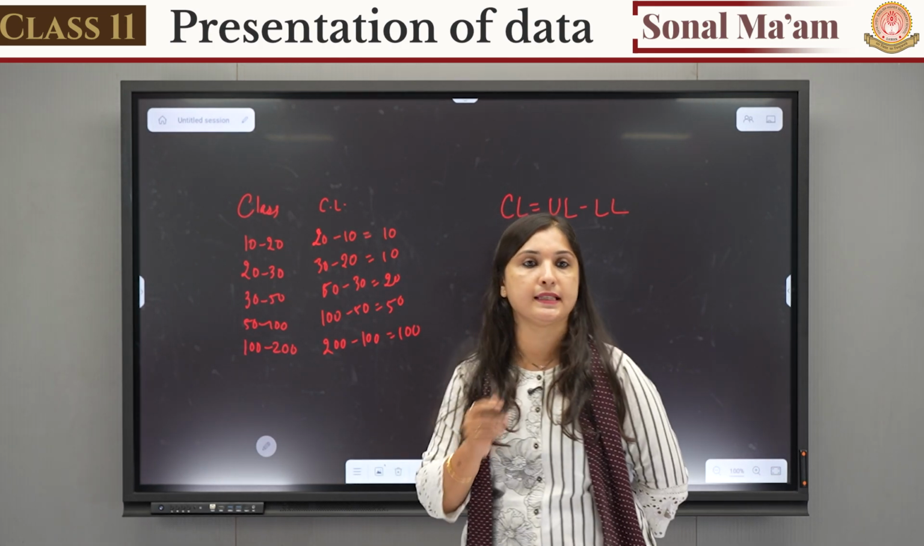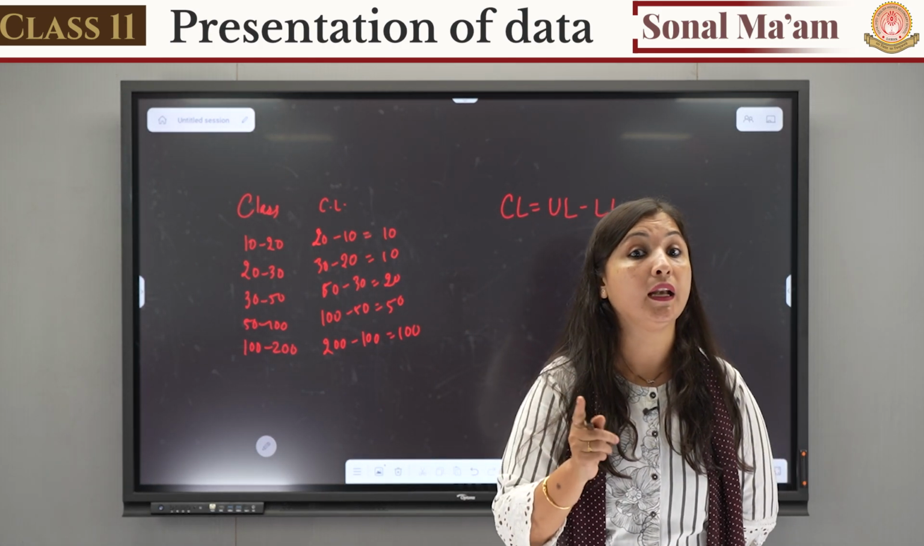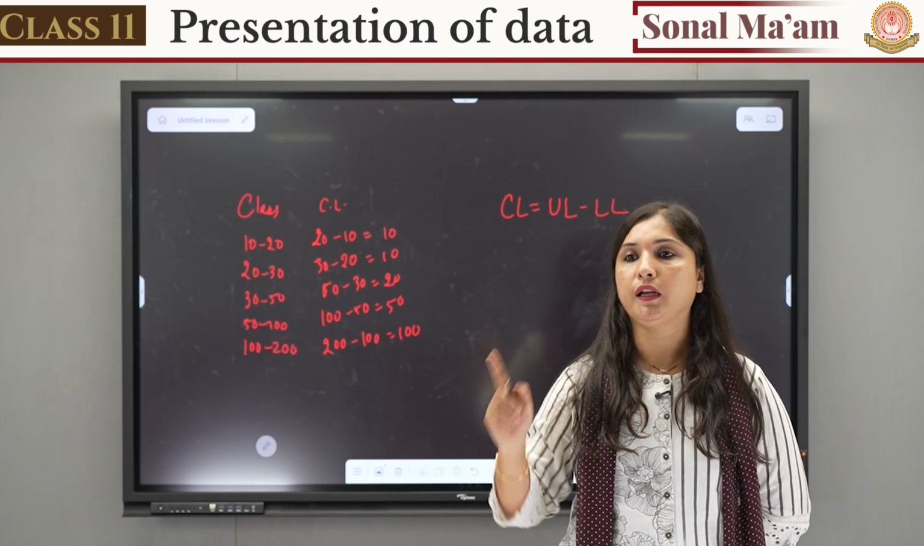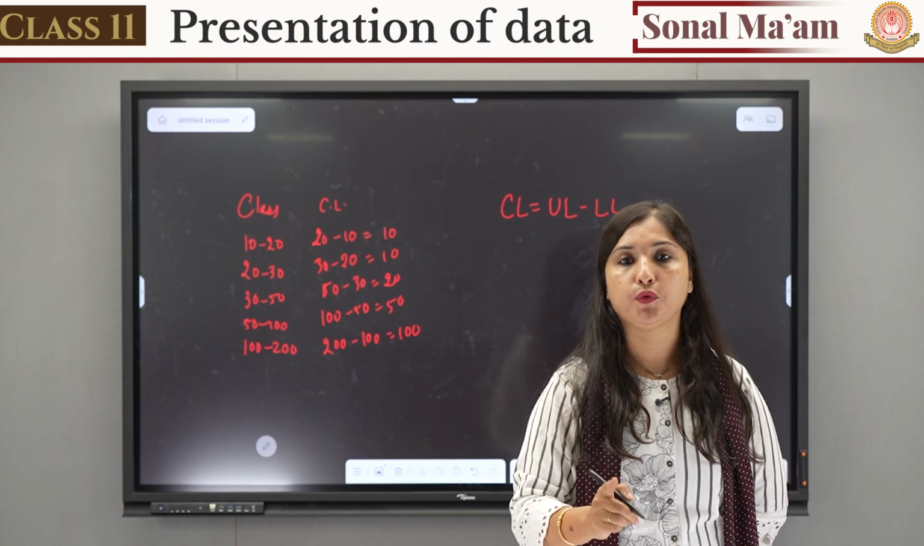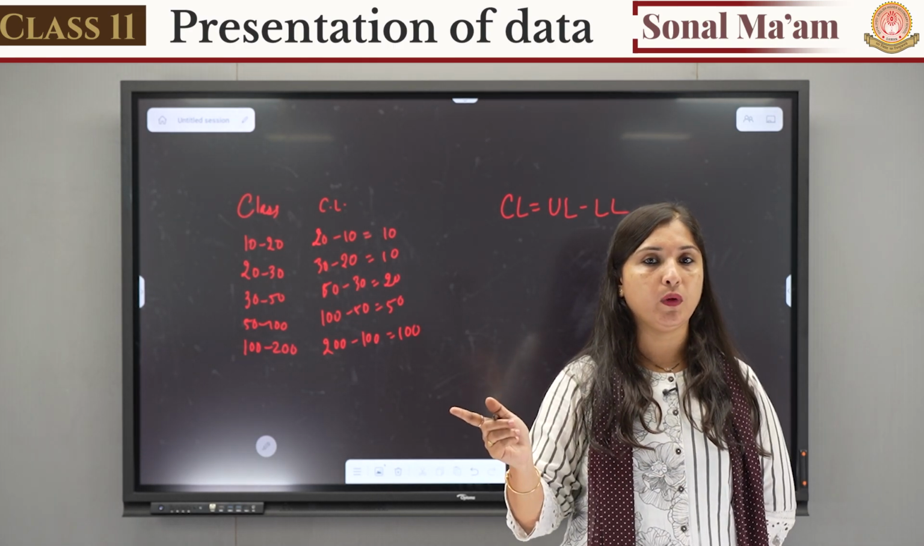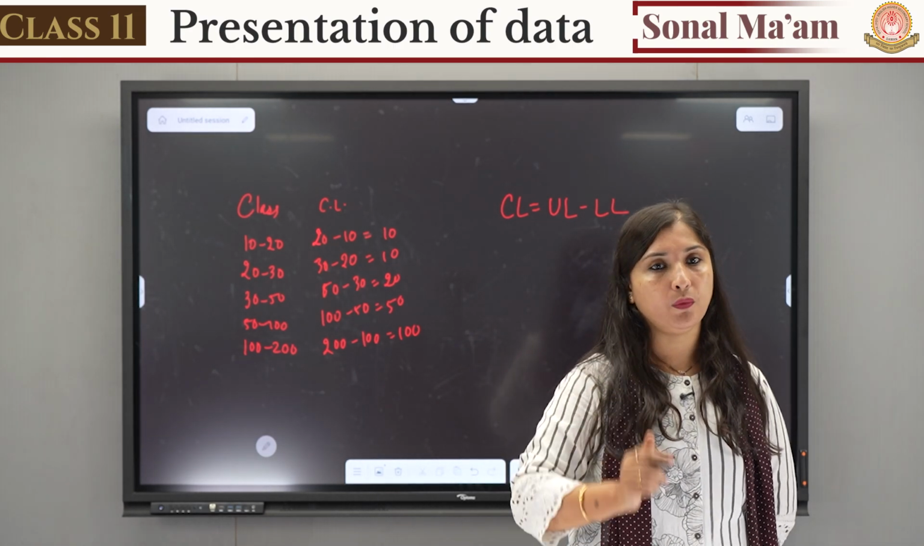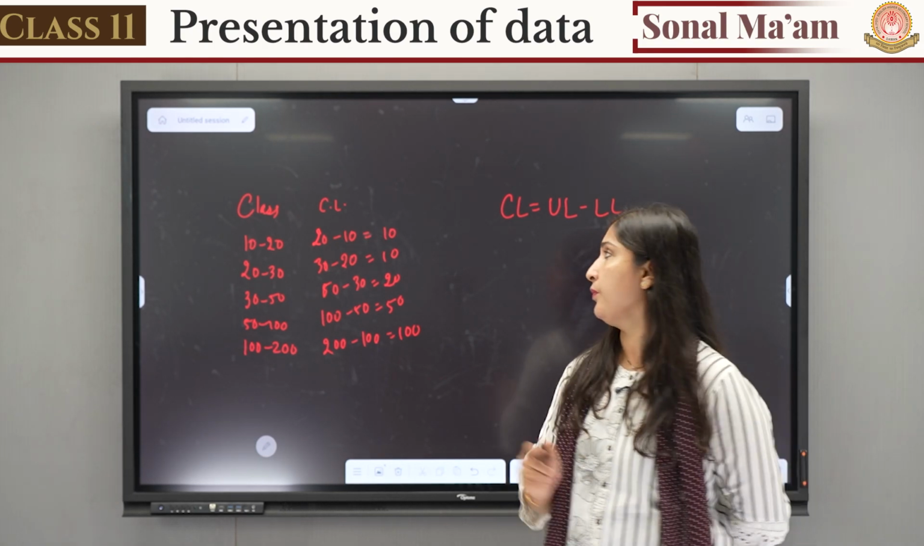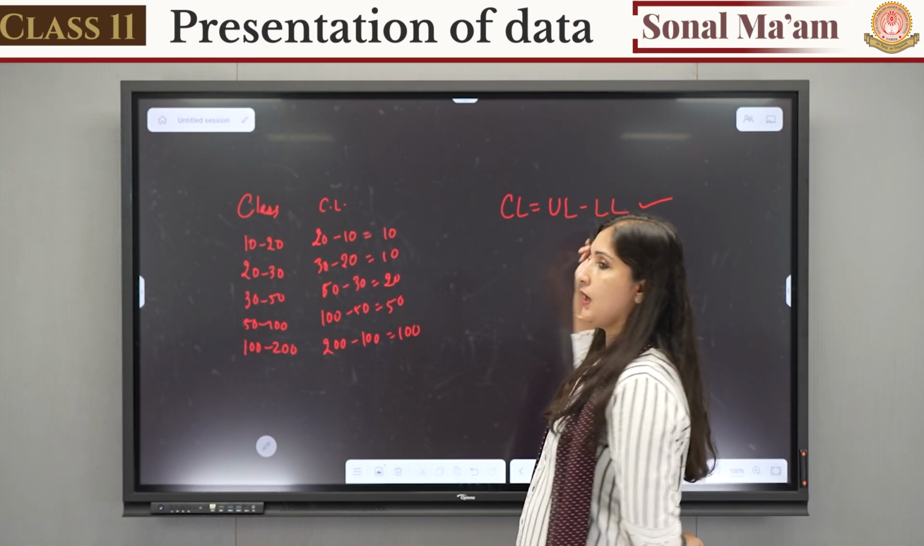Can you see the class length over here is unequal? This is called continuous frequency distribution with unequal class length. We already learned equal class length. This is unequal class length. Is it clear? So this is the formula if you have to find the class length.